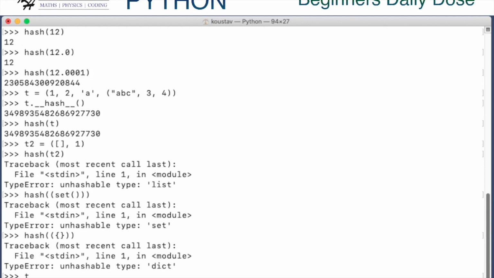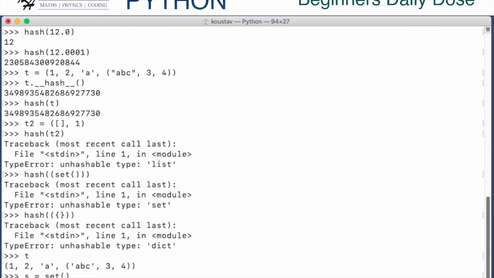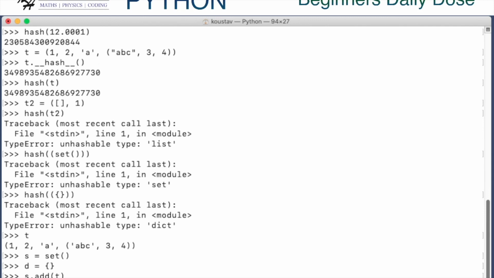Let's say we create an empty set S and an empty dictionary D. Now I can add that tuple T in the set S. I can do this, and I can also add the tuple as a key to the dictionary and assign some random value, let's say an empty list. I can do this. This way we can use a tuple as an element of a set or as a key of a dictionary.